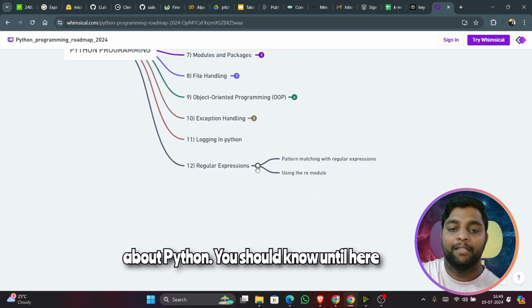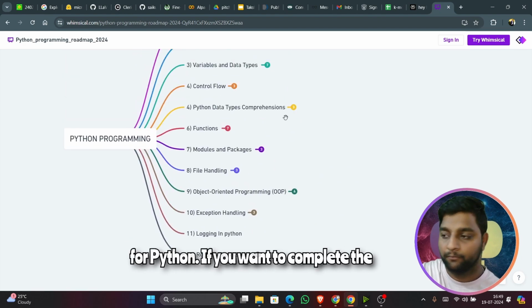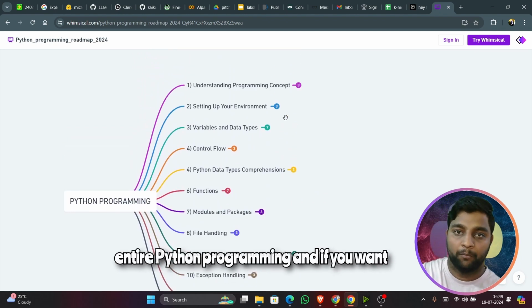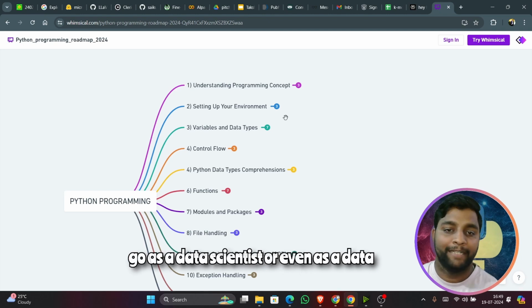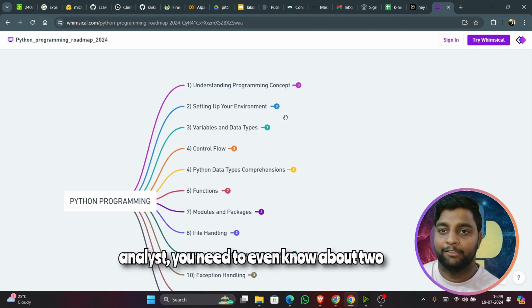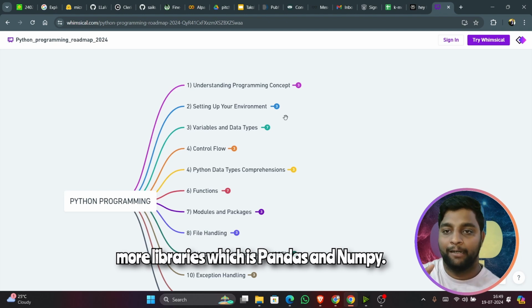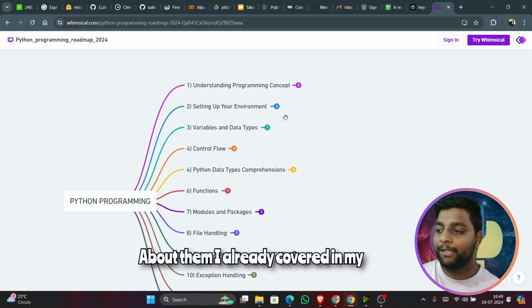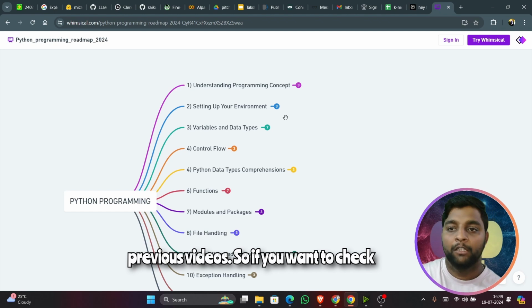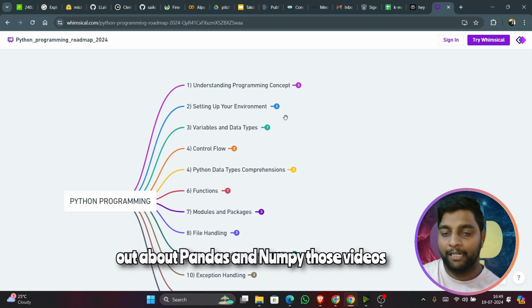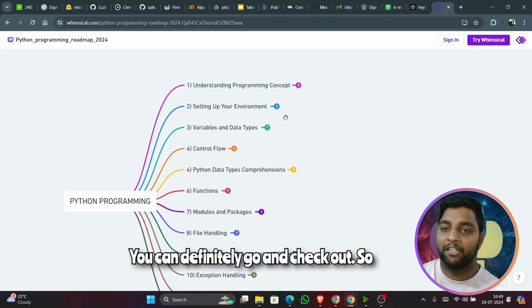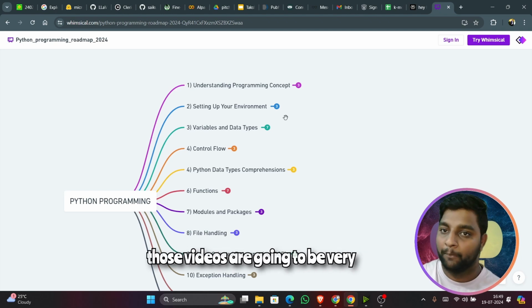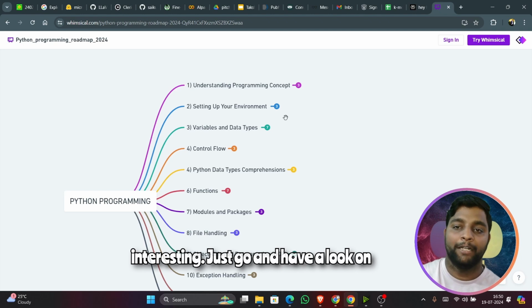You should know until here if you want to complete the entire Python programming and if you want to be a pro. Apart from this, if you want to go as a data scientist or even as a data analyst, you need to know two more libraries, which are Pandas and NumPy. I already covered them in my previous videos. If you want to check out Pandas and NumPy, those video links will be in the video description. You can definitely go and check them out. Those videos are going to be very interesting.